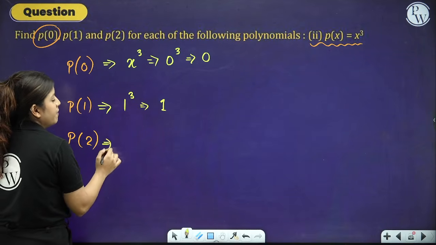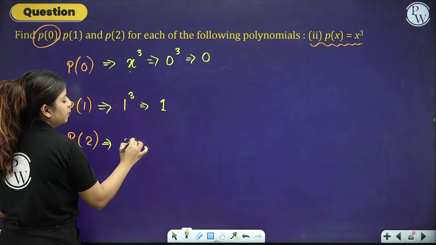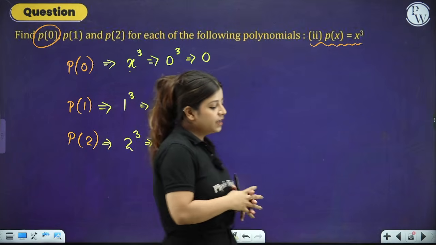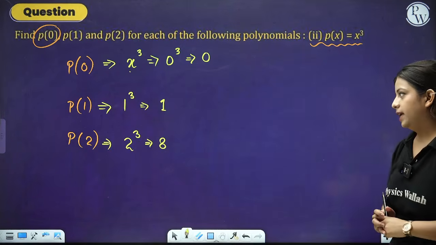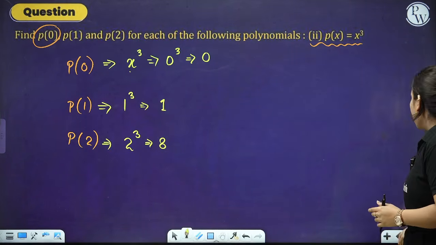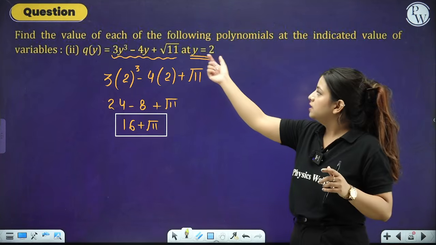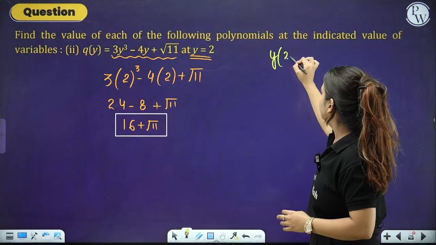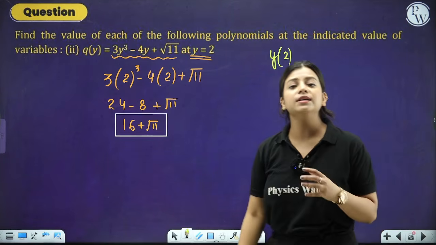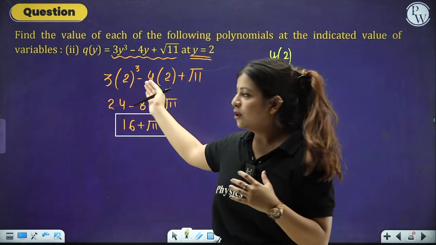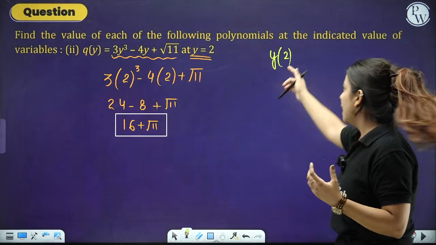In the next step, wherever there is x, we have to replace it by 2. This becomes 2 cube and the answer that we will be getting is 8. So this is how we put the values. Not always will the examiner ask you that y is equal to 2. They can also say, check for y at 2. That means y bracket 2 means that wherever there is y in this particular expression, put the value as 2.